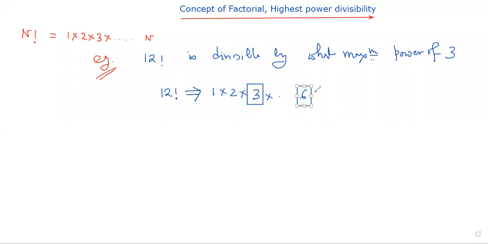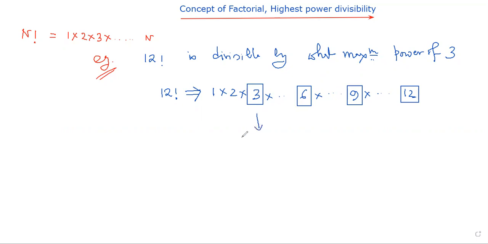Now, let me go on doing it. There would be 9, there would be 12. So these are the values which will finally contribute for the factorial. Whenever I am multiplying up to 12, these values which are written here and marked are actually divisible by 3.